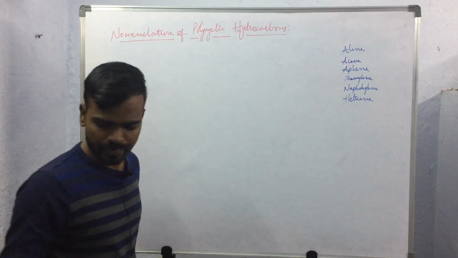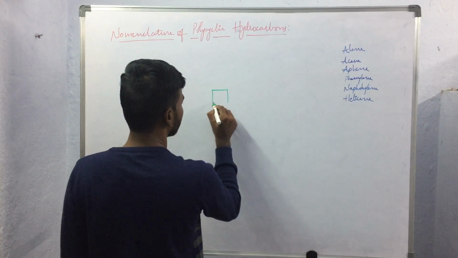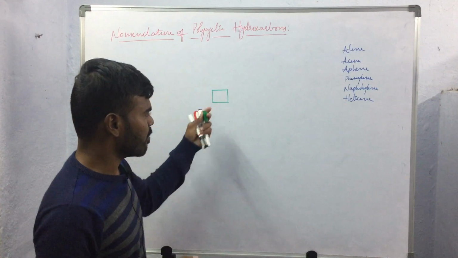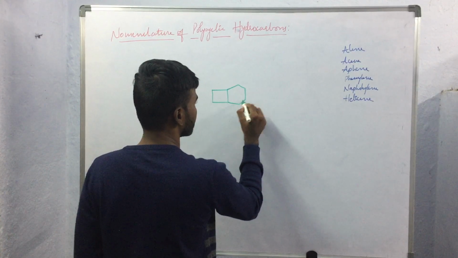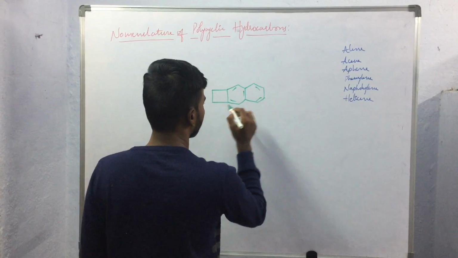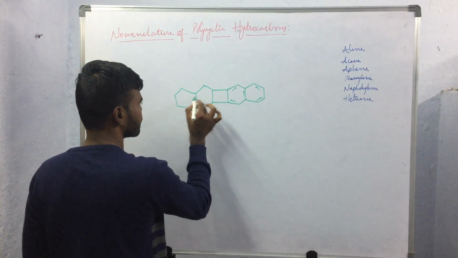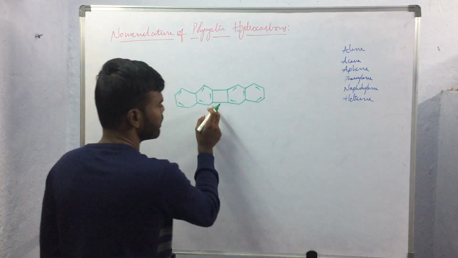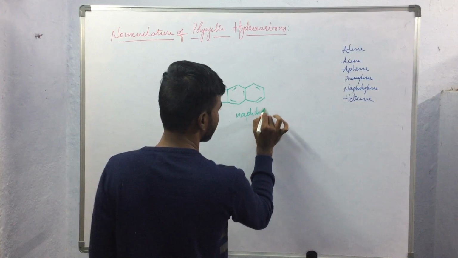If any hydrocarbon contains a homocyclic ring of evenly numbered carbon atoms and it has naphthalene rings fused at alternative positions, then to name this kind of compounds we will be using the suffix naphthalene.